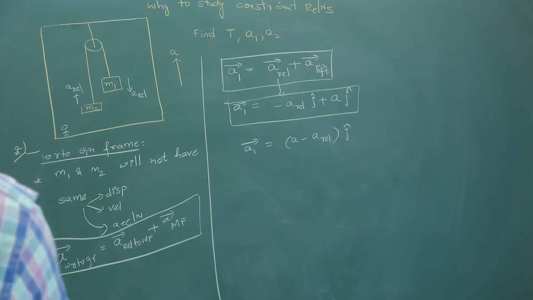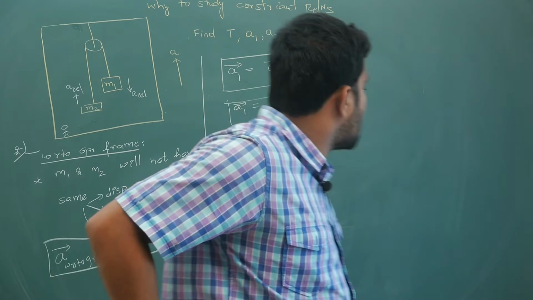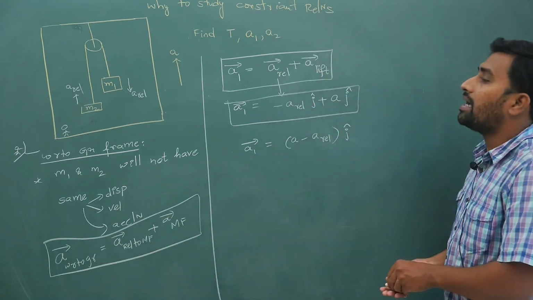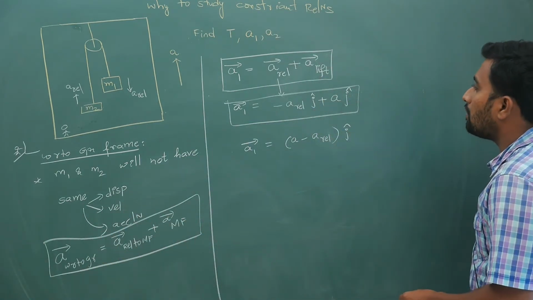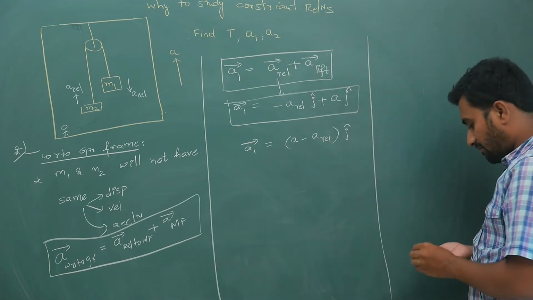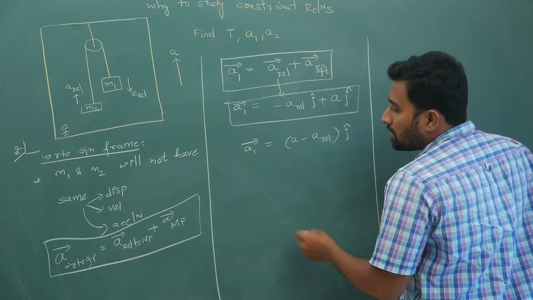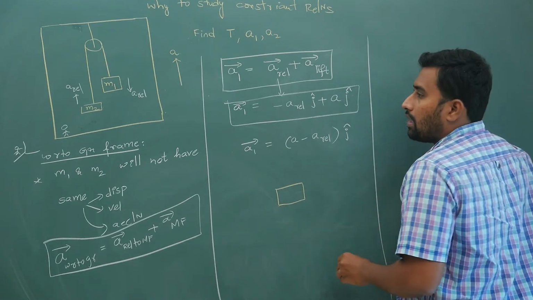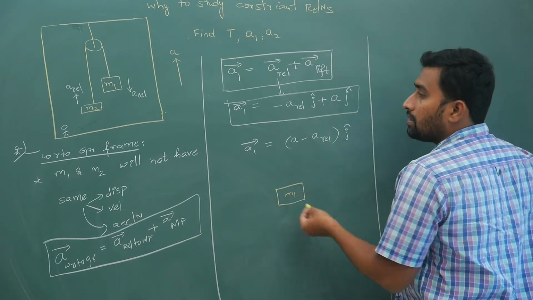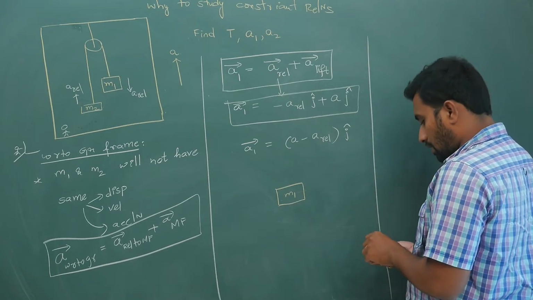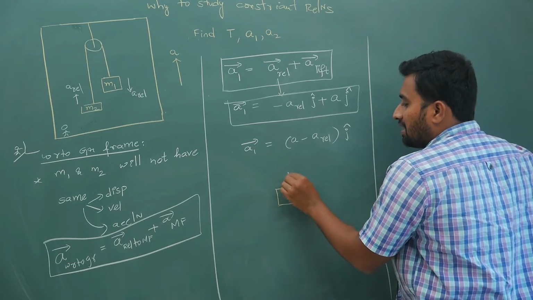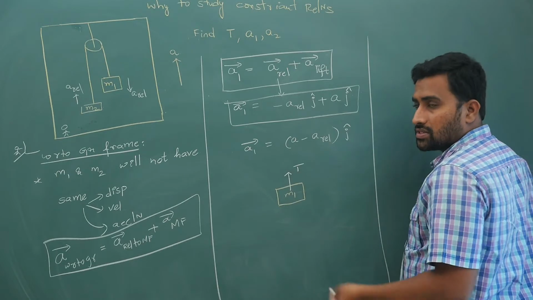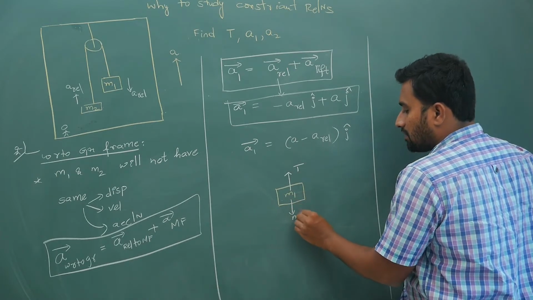So now here your a1 is a minus a relative. So your acceleration of the first block is this much. Now if you try to write the FBD equation, what is your FBD equation? If you take this as m1, for example, on m1 what are the forces that you have? Tension T, because you have the same thread, and gravitational force mg.